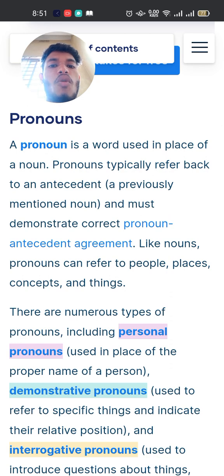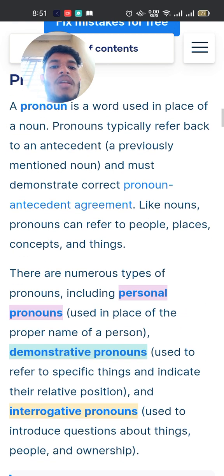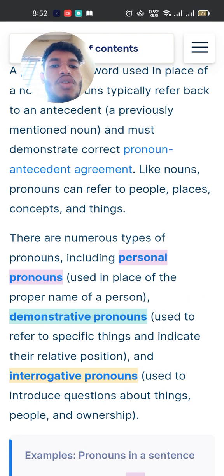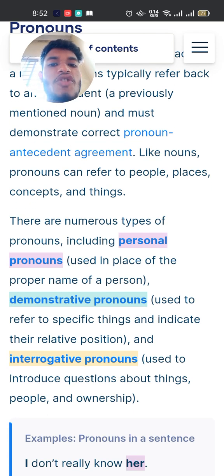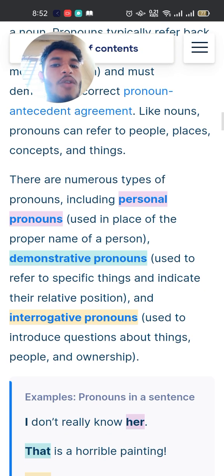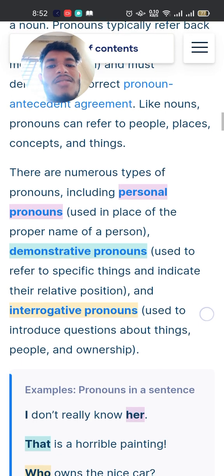Pronouns. A pronoun is a word used in place of a noun. Pronouns typically refer back to an antecedent, a previously mentioned noun, and must demonstrate correct pronoun-antecedent agreement. Like nouns, pronouns can refer to people, places, concepts, and things.